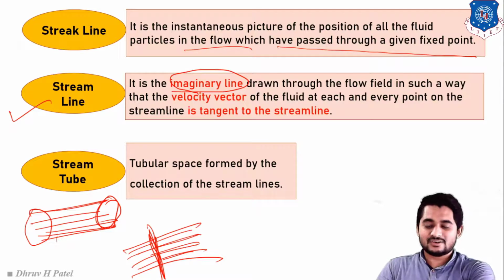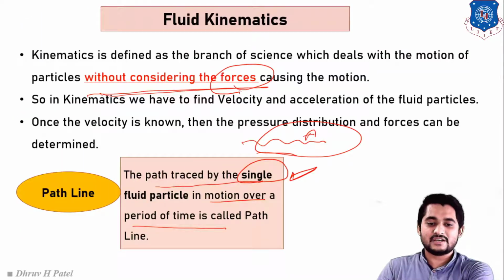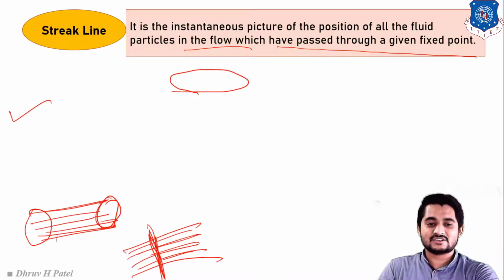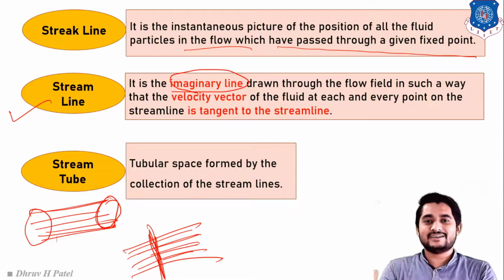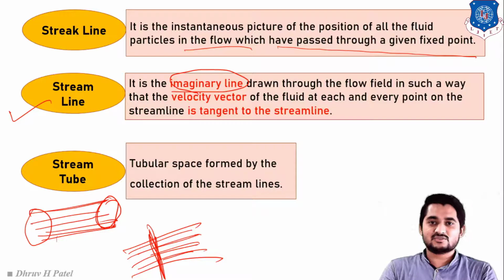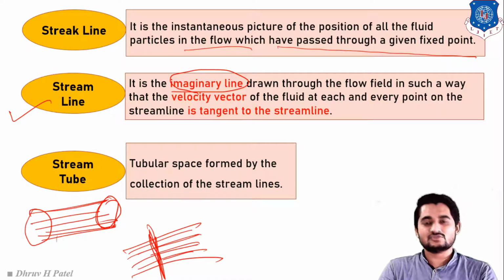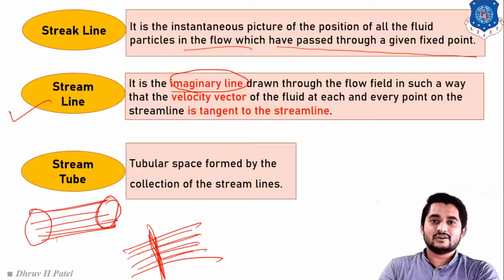Clear? So first of all, let us understand the basic concept behind the path line, streamline, streak line and stream tube. Basically, this is data related to any analysis software. If we do any analysis in ANSYS or any type of software, we have to use these various lines such as path line, streamline and streak line. Clear students? So in practical aspects, there is a lot of importance of this topic. So let us move on to our next theory.